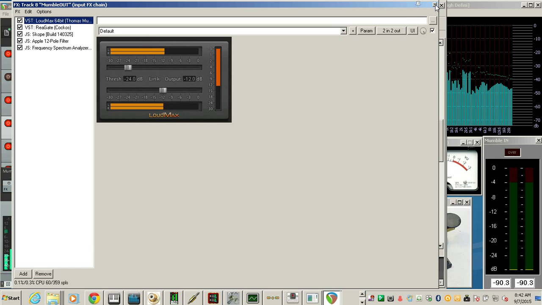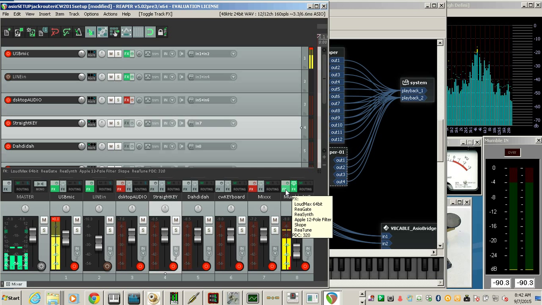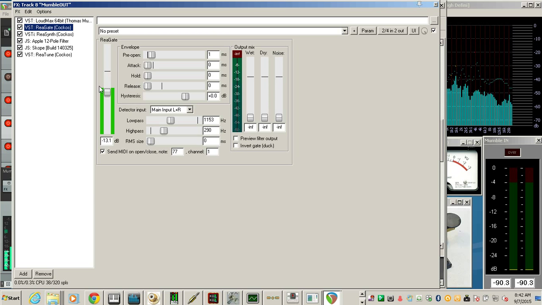Now I have an optional plugin set to the left here, and I have it off. So let's turn it on. And this is a regenerator plugin set. So again, I'm using another Loudmax for the same reason. It produces a very stable threshold. So if we go above, you don't hear it. And you can set this. That's kind of just standard.